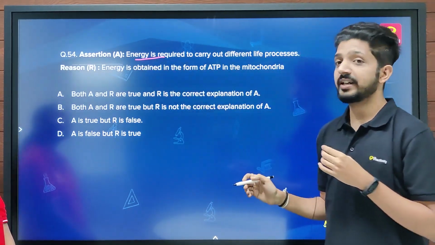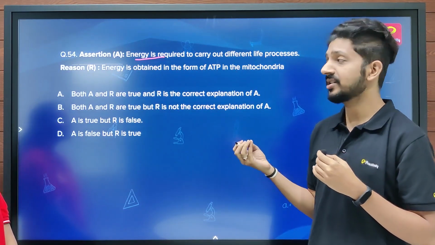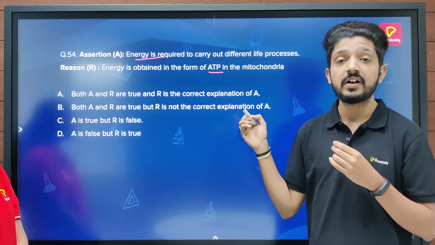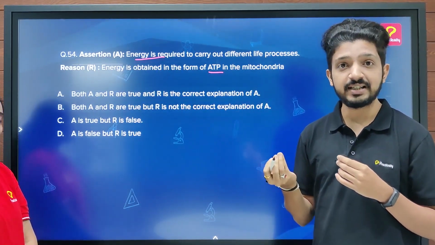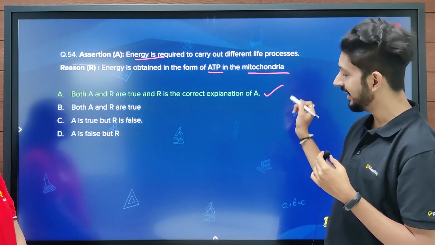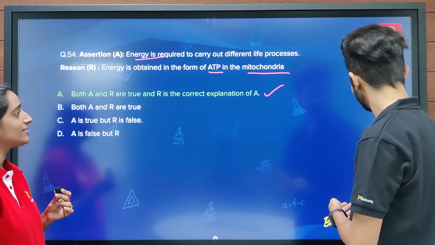Energy is required for carrying out various life processes, whether it is transportation or digestion, and that energy is obtained from ATP, that is adenosine triphosphate, which is also known as the energy currency, which is produced in mitochondria, the powerhouse of the cell. Hence, the correct answer is A. Okay, great. So now let's move on to the next question.